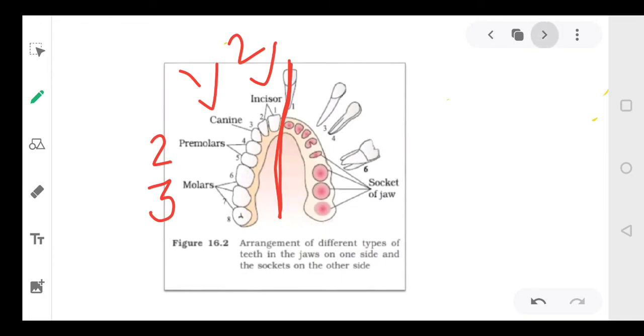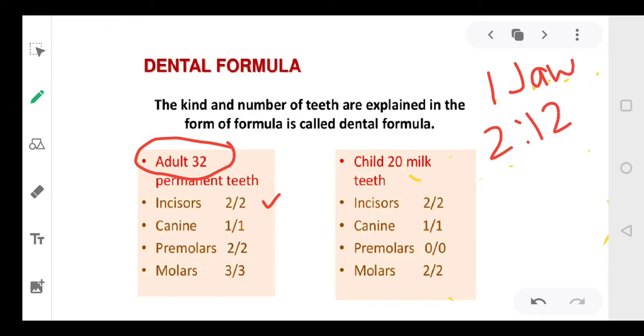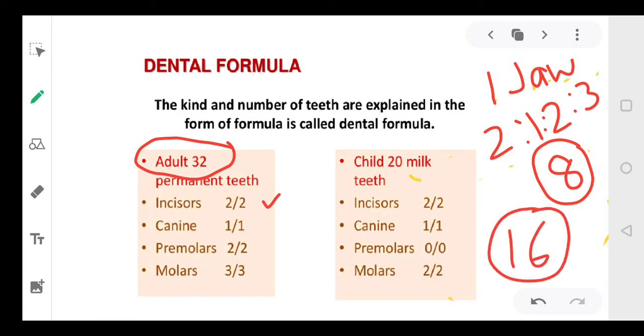Right? This makes your dental formula. In total, we have 32 teeth, and this makes your dental formula, that is 2123. यानी अगर हमारा एक जॉ को हम कंसिडर करते हैं, सो वन जॉ के हाफ पोर्शन में वी हैव 2 1 2 3, यानी वी हैव 8 टीथ. सो कंप्लीट जॉ को अगर हम लेते हैं, सो वी हैव 16 टीथ in one jaw, that is either upper jaw or the lower jaw. We have 16 teeth, and that makes the total 32.